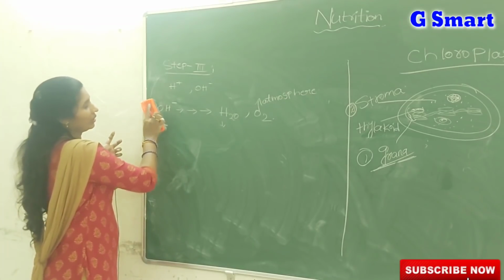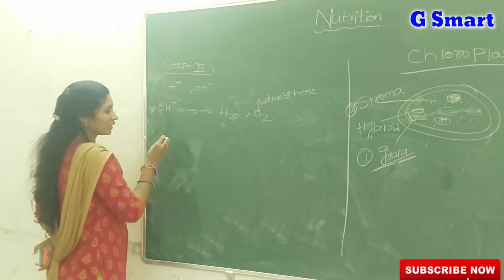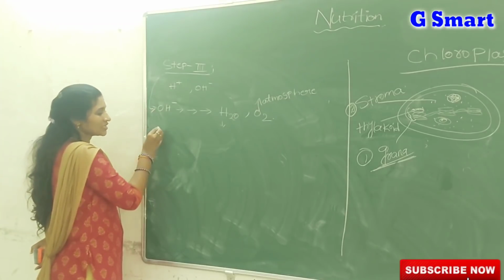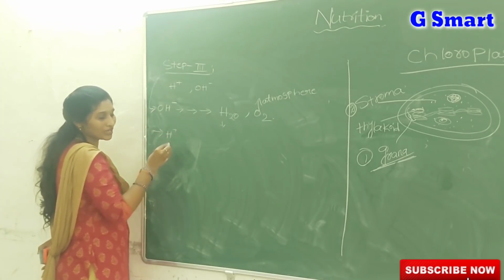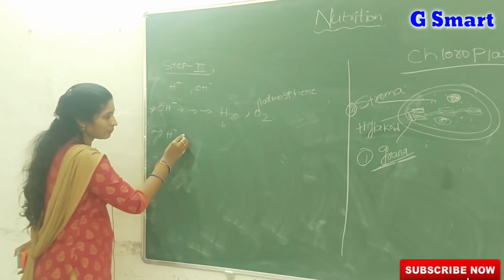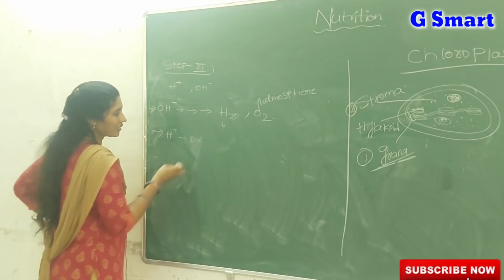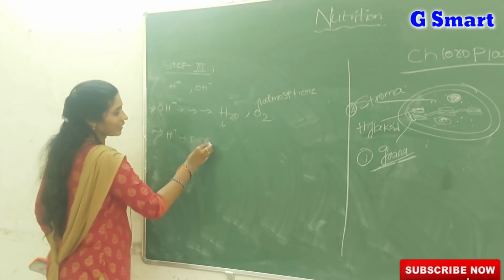So this is step 3. So water gets utilized and gives H plus ions. What are H plus ions used for? H plus ions are used up in the dark reactions.